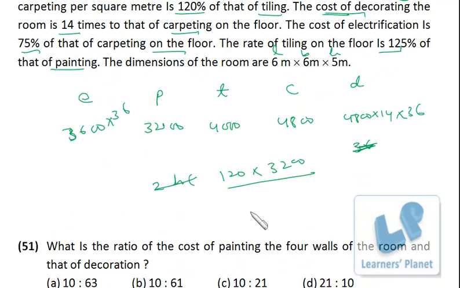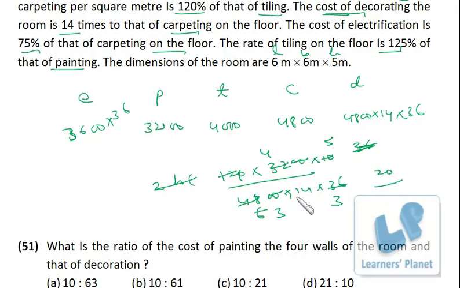Decoration is 4800 into 14 into 36. So it is 20 by 14 into 3 into 3.